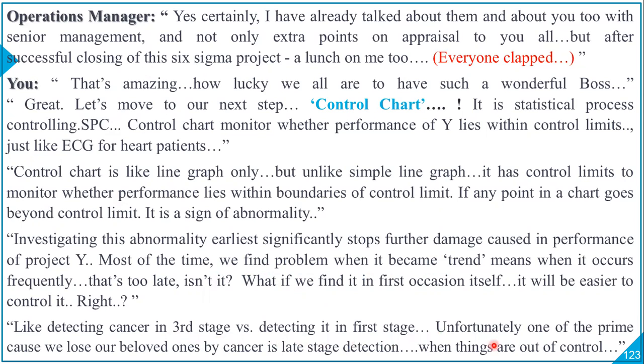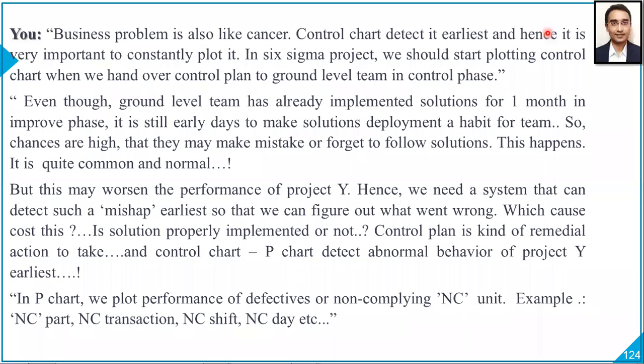Unfortunately, one of the prime causes we lose our beloved ones to cancer is late stage detection when things are out of control. You continued, business problem is also like cancer. Control chart detects it earliest, and hence it is very important to constantly plot it.